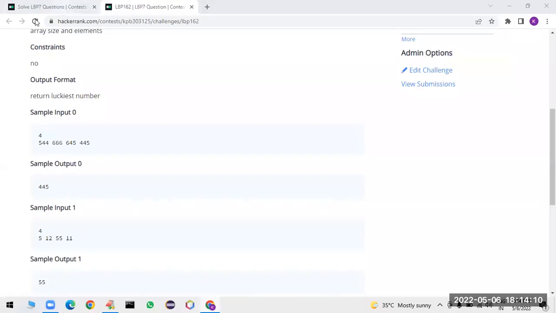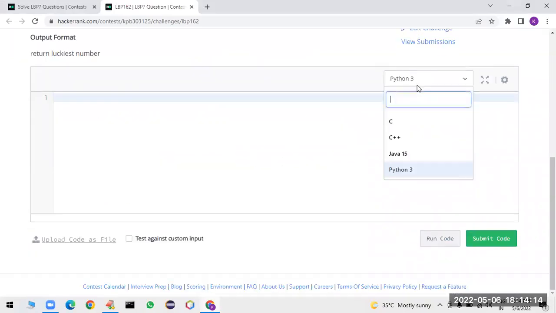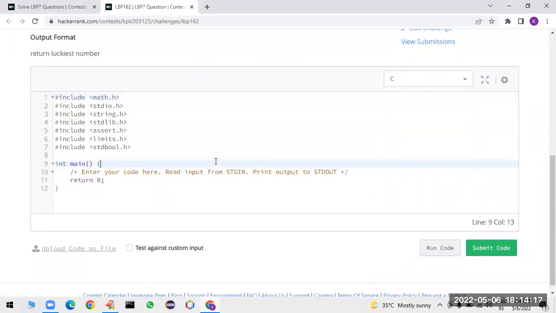Yeah, let me refresh. Yes, let me implement the program in C language first.